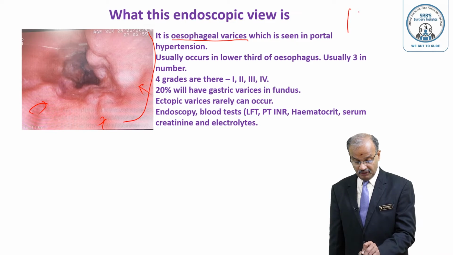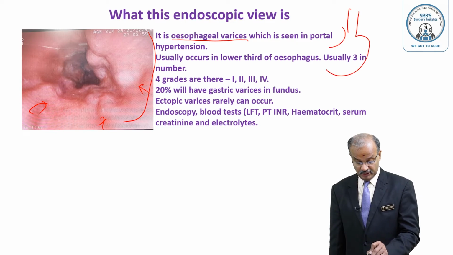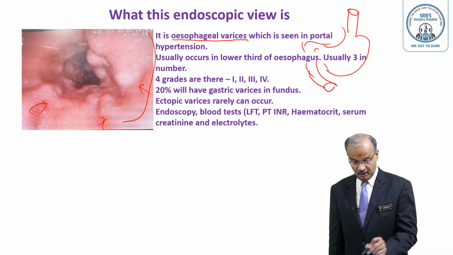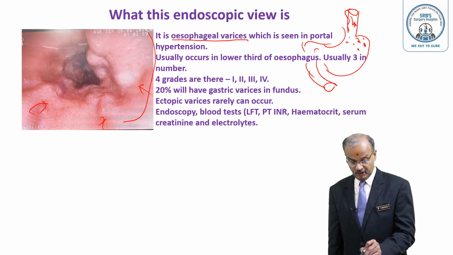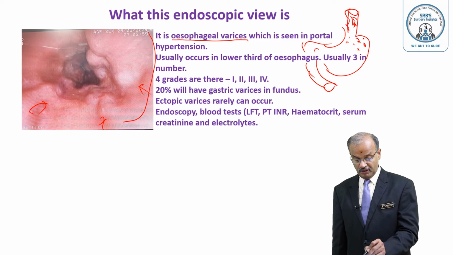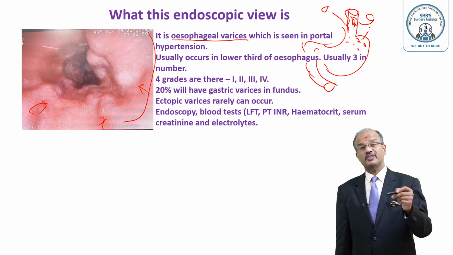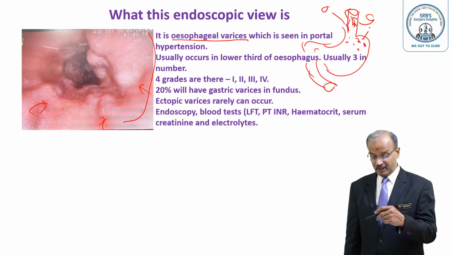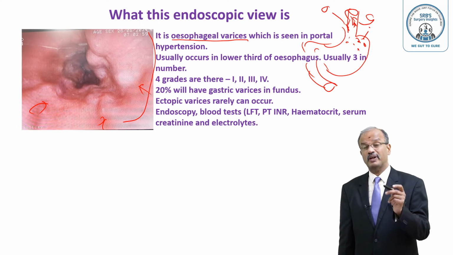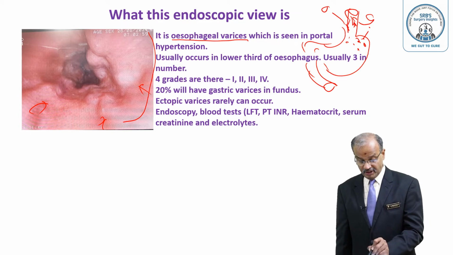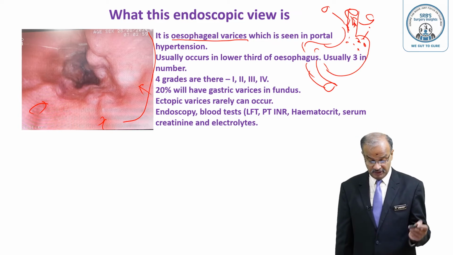See that, this is the esophagus, this is the stomach, like this. The esophageal varices will be here. Gastric varices are commonly seen here. 20% have gastroesophageal varices together, but the common one is this one, the esophageal. This is the gastric. Sometimes combined: isolated gastric varices, isolated esophageal varices, combined esophageal and gastric. Different classifications are there like that. You can always go through my SRB's Manual of Surgery, liver chapter. It is clearly given. So this is exactly how it is diagrammatically represented, presenting with hematemesis.